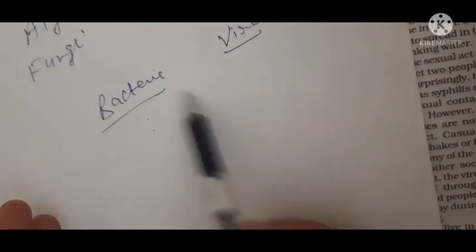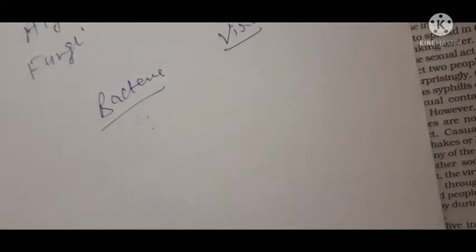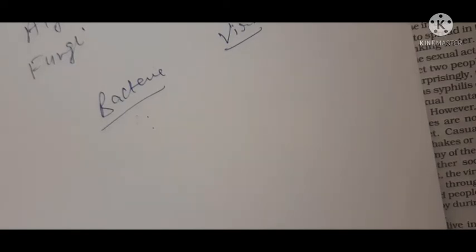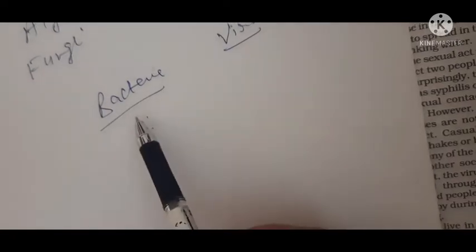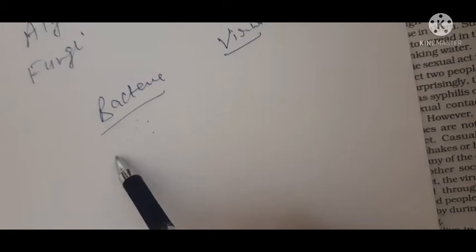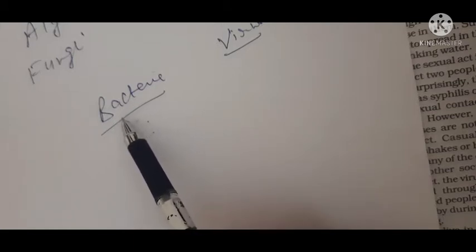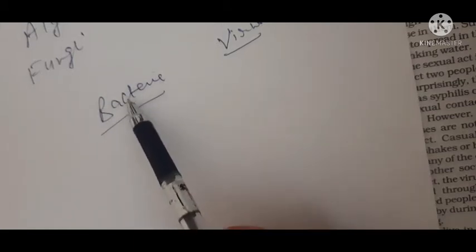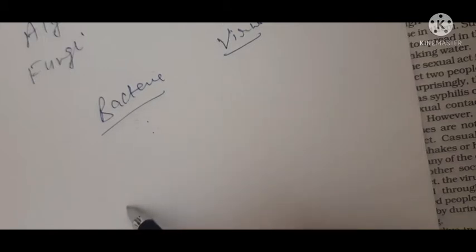Now in bacteria, as I told you, all the organ systems and life processes are interrelated, like excretion is a life process, respiration is a life process, so they are interrelated. So if any life process of a bacteria is blocked, what will happen? It will affect the other life processes, and the bacteria may die, or even if it doesn't affect other life processes, the bacteria may still die.